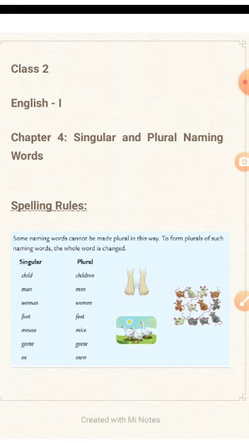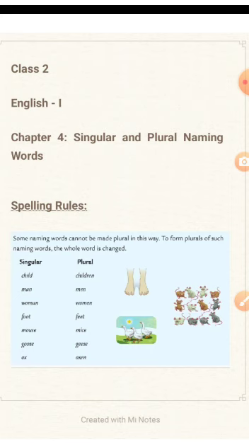The singular naming word is child. What will be the plural for that? Children. If we talk about one child, we say a child. When we talk about more than one child, then we say children: many children, 2 children, 3 children, 4 children. Like this, we have to change the naming word from singular to plural. There is no fixed spelling rule. We have to use a different word here.